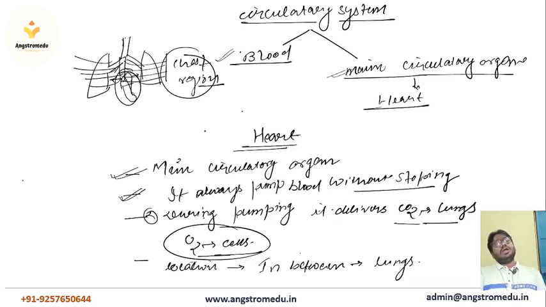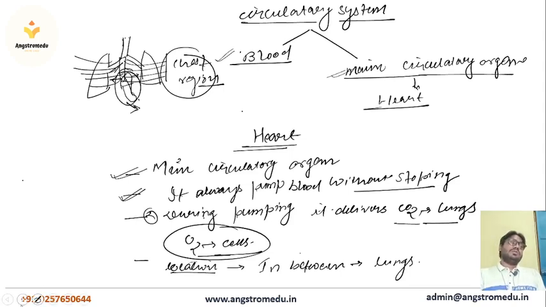Okay, and it is slightly tilted toward the left. Tilted means it bends a little towards the left side. So this heart is slightly tilted toward the left side and present in the chest cavity in between the lungs. Okay, so that is the location of the heart. Then what is the size and what is the shape?